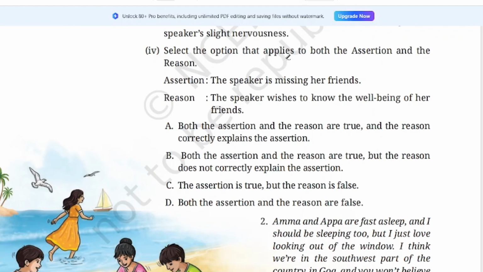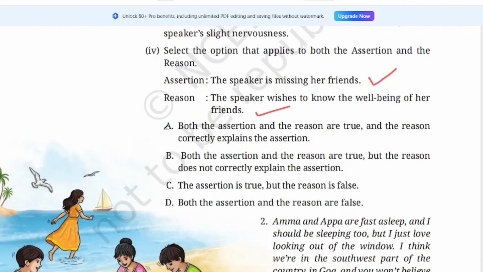Select the option that applies to both the assertion and the reason. Assertion: the speaker is missing her friends. Reason: the speaker wishes to know the well-being of her friends. Now let's see. Both the assertion and the reason are true and the reason correctly explains the assertion. Or both are true, but the reason does not correctly explain the assertion. Is it so? The speaker wishes to know the well-being of her friend, so it is not false. The assertion is true, but the reason is false. That is also wrong. Both the assertion and the reason are false. That is also wrong.